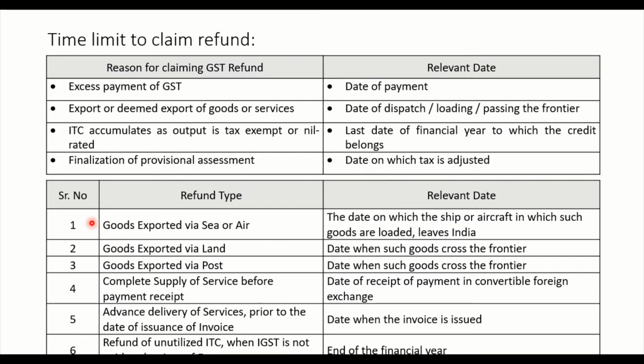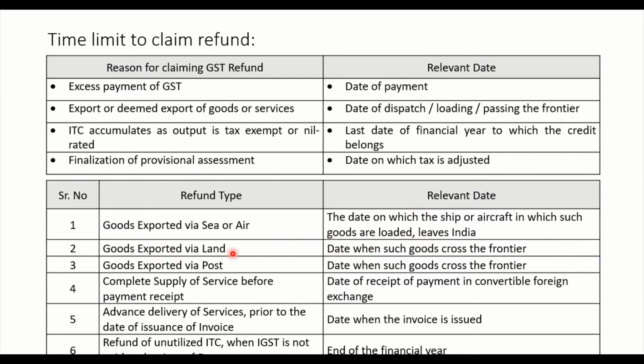In the second table I have given serial numbers. Goods exported via sea or air, in such cases what is the relevant date? The date on which the ship or aircraft in which such goods are loaded leaves India. When that leaves India, that will be the relevant date for claiming the refund.